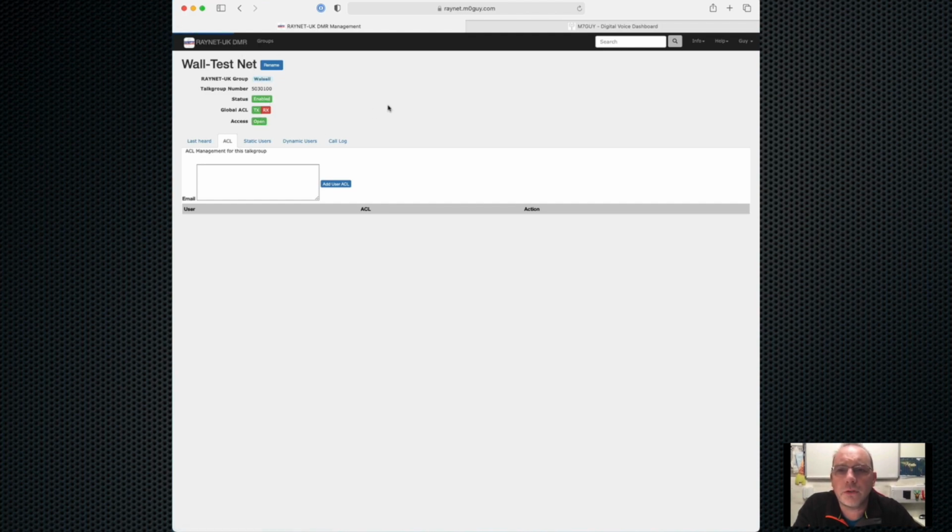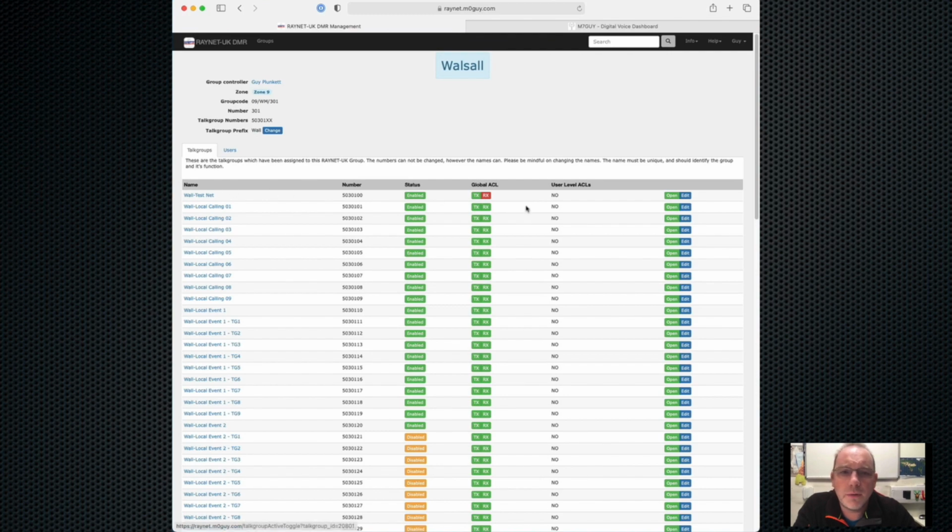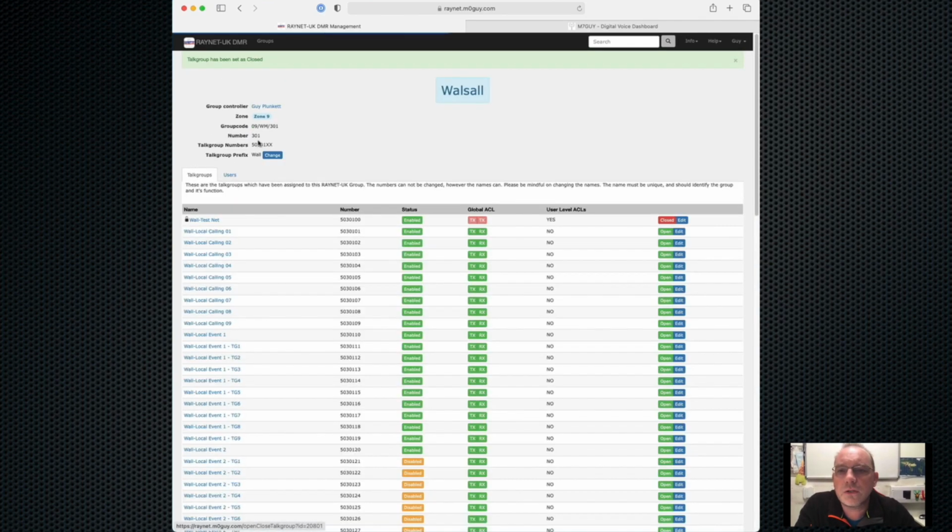And we can click back to the Warsaw group. And so here we can see a summary there. If you have got ACLs set, then this will obviously be set to yes. And so you'll be able to see that there are access control lists associated. And if we again change this to a closed talk group, you'll see the little padlock here to highlight the fact that this is a closed talk group and others will not necessarily be able to communicate on it.